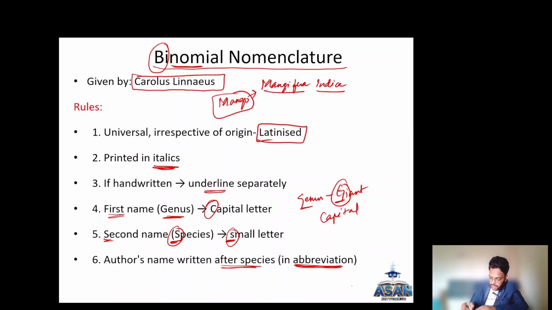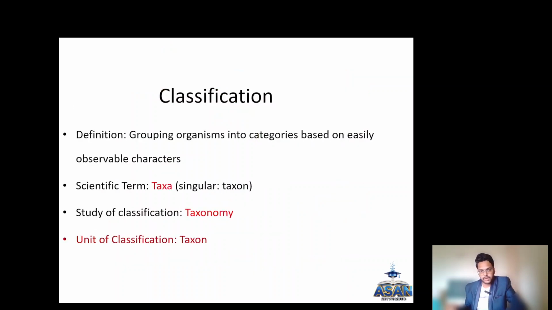The fourth rule is about the genus name. Mangifera is the genus, so the letter should be capitalized, and the second name, indica, is the species, so the first letter should be small. Carolus Linnaeus wants his name to be added, so his name is written in abbreviation, that is Linn. This is an example for binomial nomenclature.